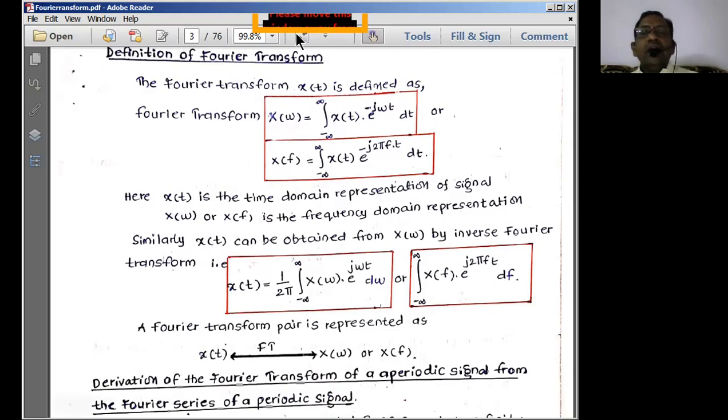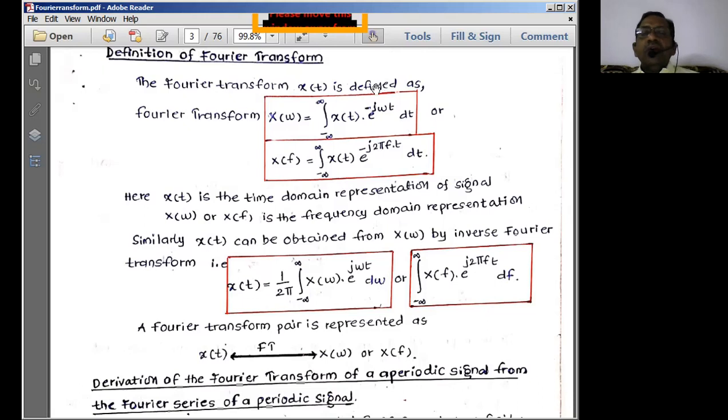So obviously, on the right hand side I have x of t, and on the left hand side I have X of omega. Here this is small x, this is capital X. The t indicates the time domain represented function, x of t. X of omega is nothing but the frequency domain represented function. So we are converting the time domain signal into the frequency domain by simply multiplying this time domain signal with e power minus j omega t dt.